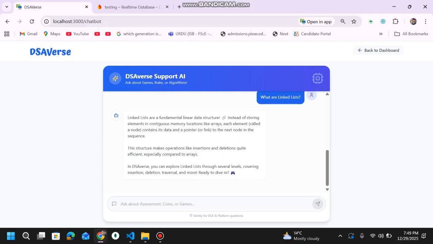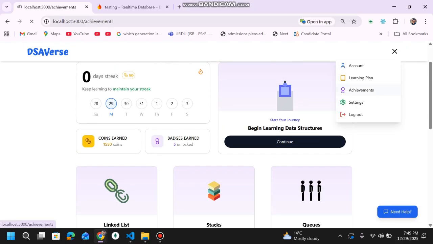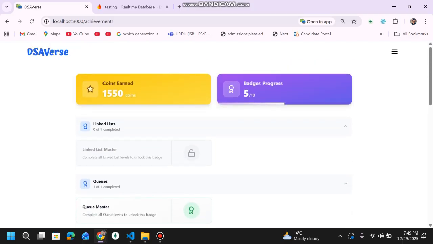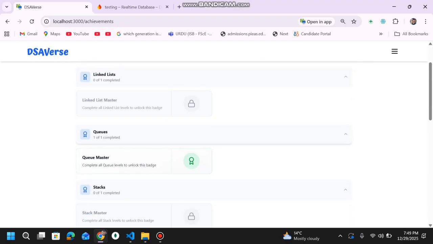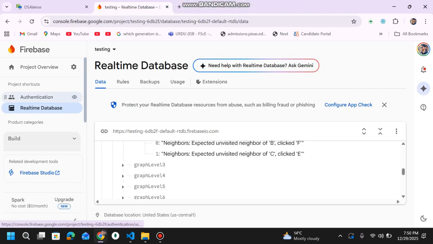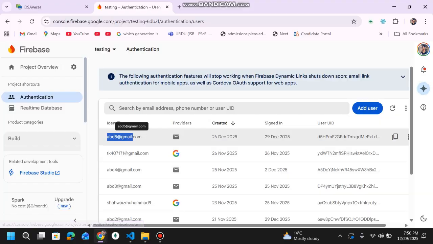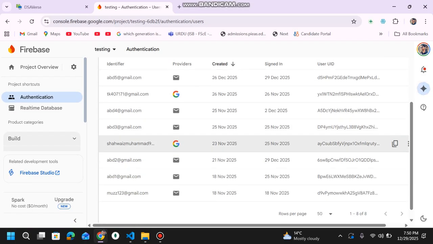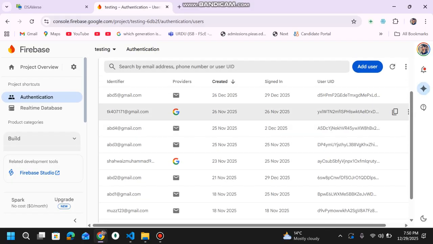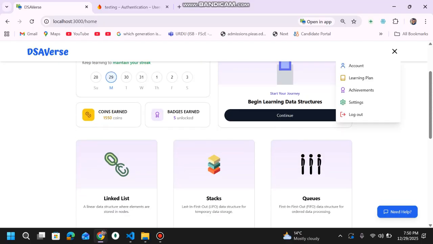So this is a chatbot, and you can see your achievements as I showed you previously. Here you can see the achievements. This is a different user. This specific user has earned more coins than the previous one I showed you. You can also see here in the authentication that these emails are actually registered. The one I logged in previously was this one. The current user that I'm using is this email. As I told you, Google authentication is also supported, so it is an option if you want to log in with that.